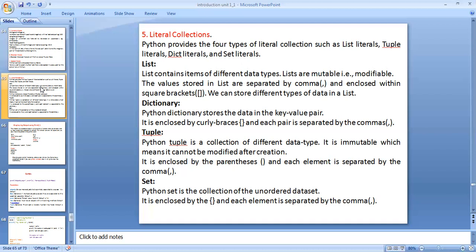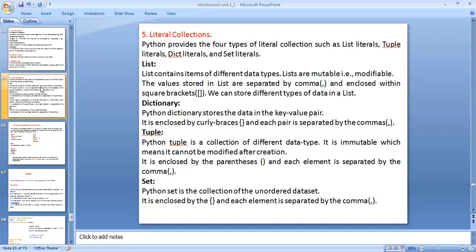Once the variables or constants are defined, they cannot be changed after creation. It is enclosed by parentheses and each element is separated by a comma.